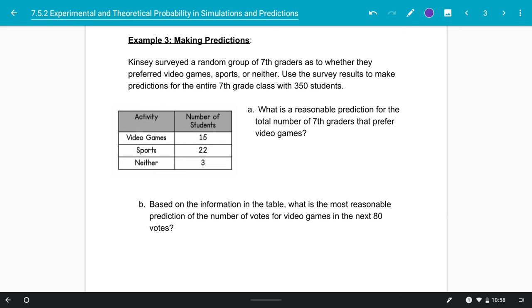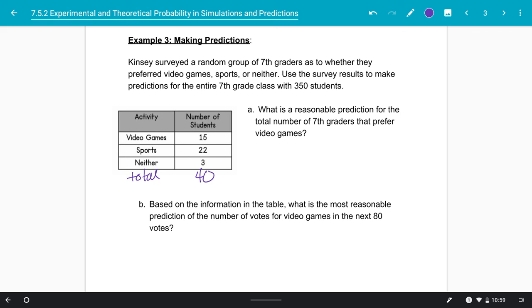So she surveyed a small group of students, and we can actually add these up, 15 plus 22 plus 3, to get our total that she surveyed, 40 students. So we can take that 40 students that she surveyed, and we can hopefully make predictions about a bigger group. So in this case, the 7th graders, 350 students in the 7th grade. So I want to know, what is a reasonable prediction for the total number of 7th graders that prefer video games?